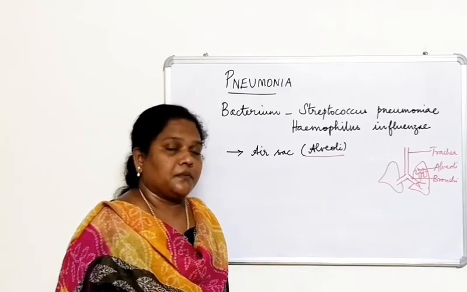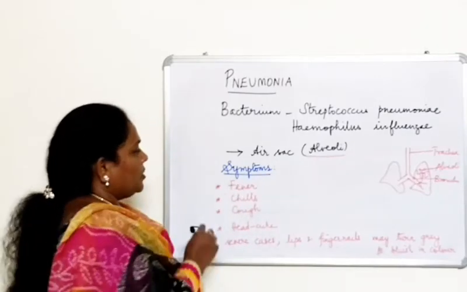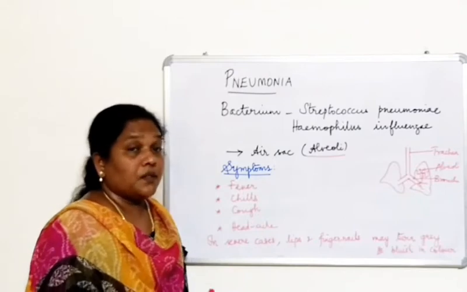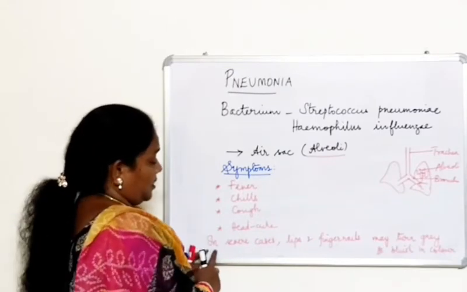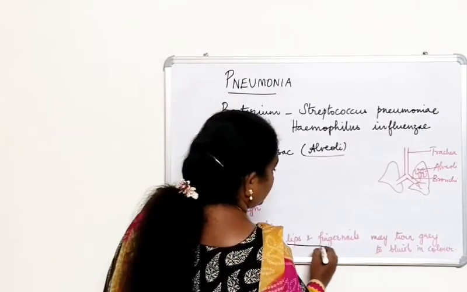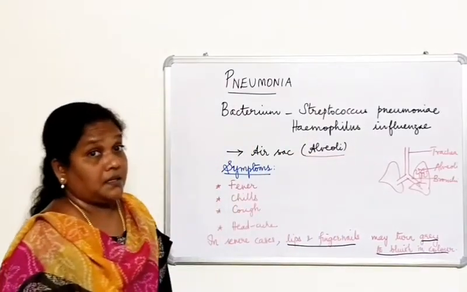It may be fatal. So what are the symptoms of pneumonia? You have fever, the patient will have chills, and then cough. Continuous cough, and then severe headache will be there. In severe cases, the lips and fingernails may turn grey to bluish in color. This will be the main symptom in severe cases.